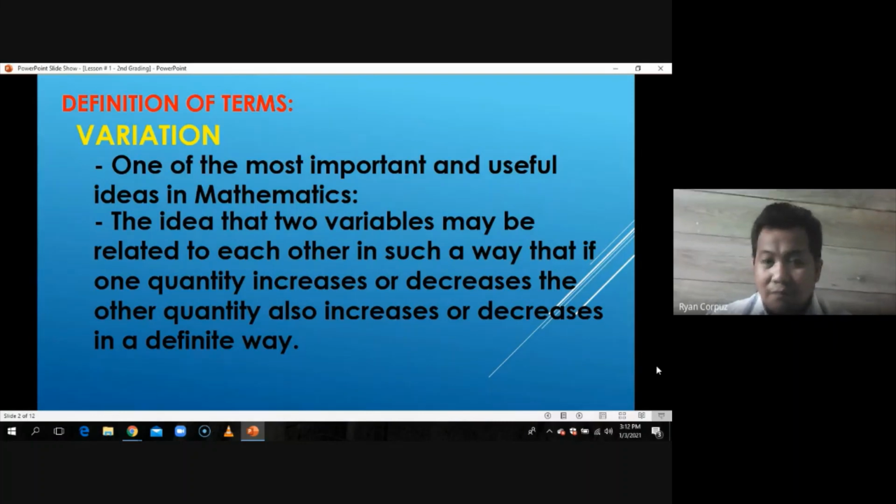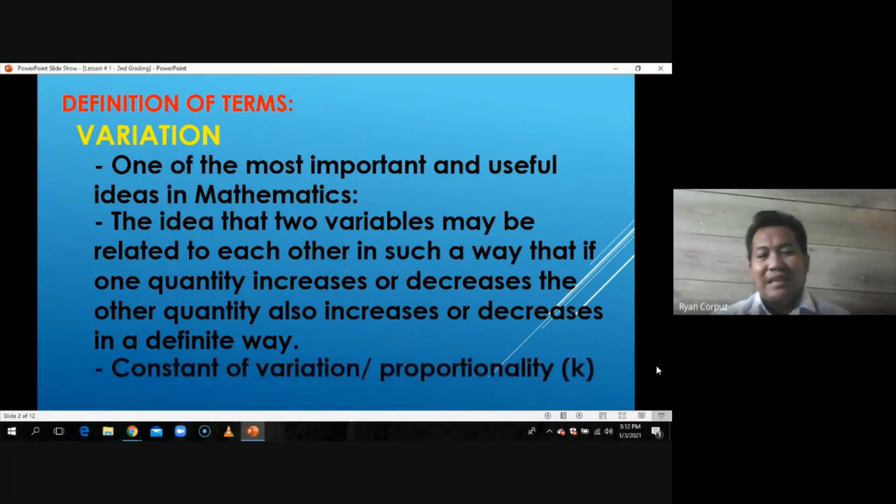So talking about variation, there is one important thing na kailangan natin tandaan when we are solving variation, and that is the constant of variation, or yung tinatawag natin constant of proportionality rather. And it is denoted by the symbol small letter k.